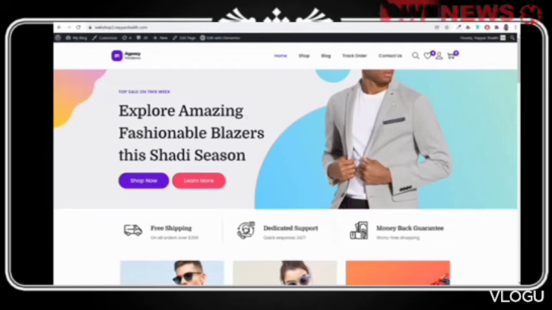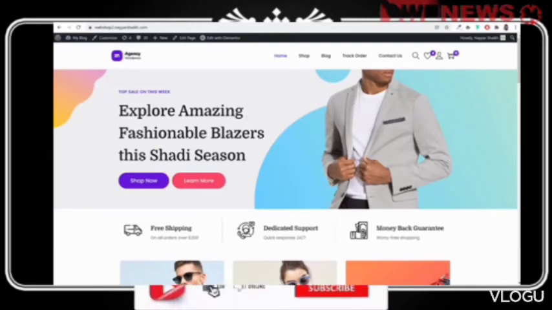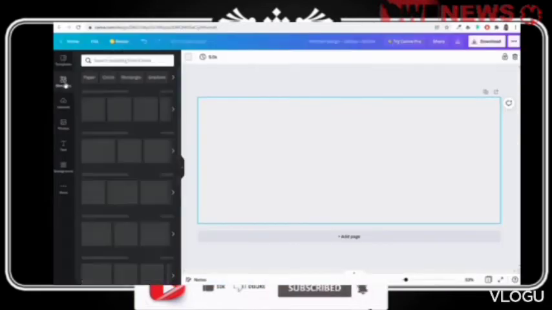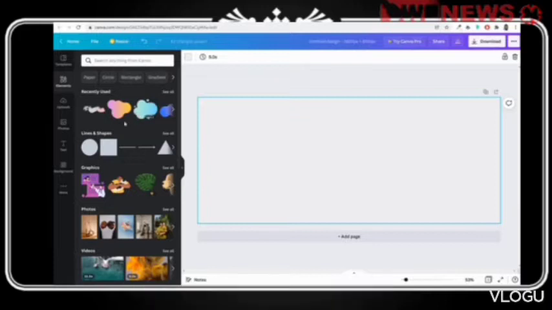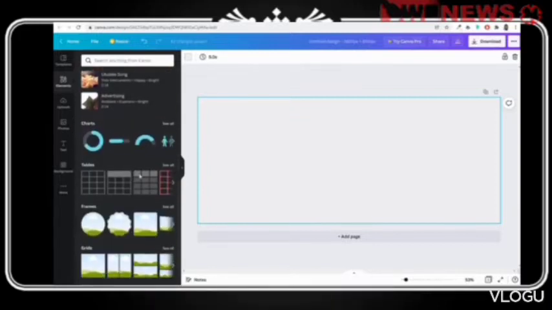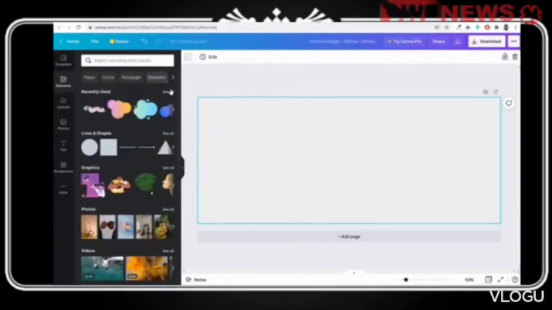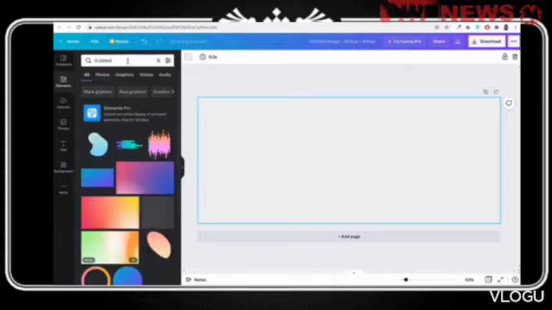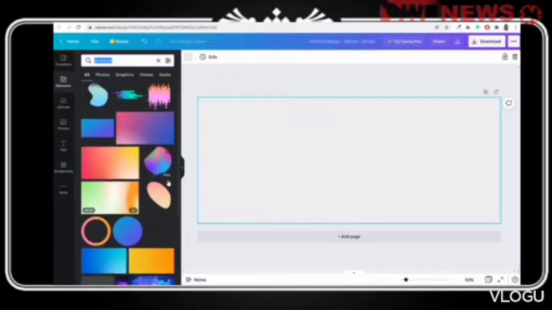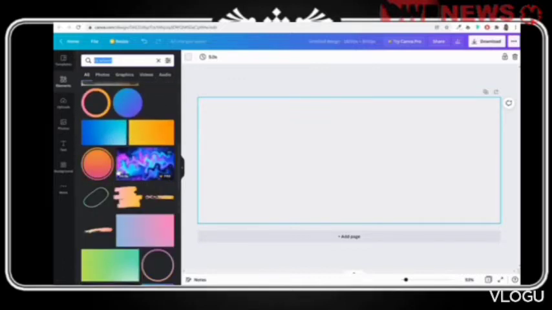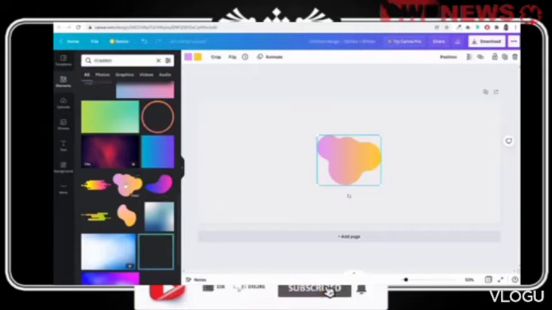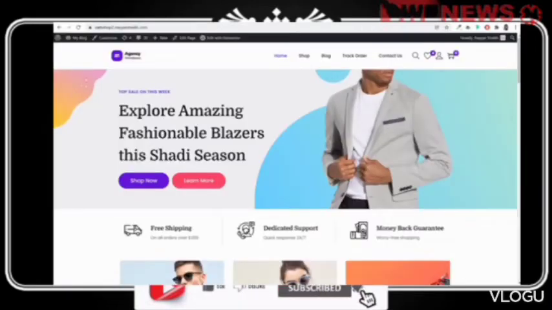Once you change the background color, we need these options. Okay, this gradient, and this is the one that I'm using over here. For that, you can search for shapes, or first go to elements, and if you want, you can search for gradients. You'll already see this option, gradient. If you don't see that option, just under this search bar, type in gradient, and you'll get all the different gradients. As you can see, whichever you want, you can use them. Now the one that I'm using is this one. I'll open this. If you see, this is the one that we are using at top left corner.